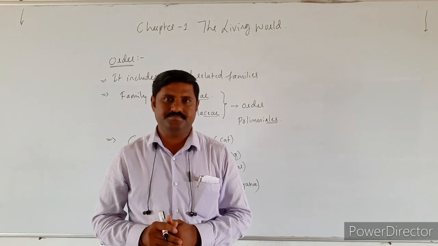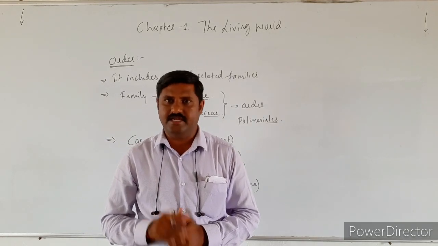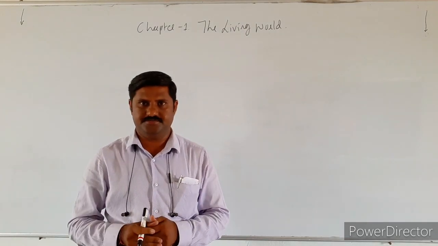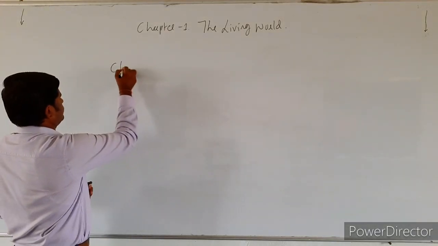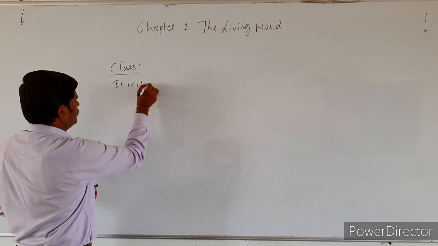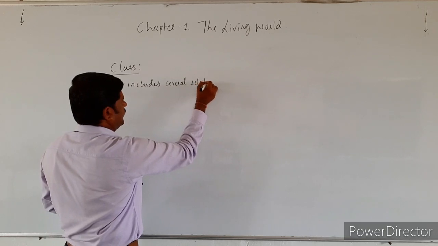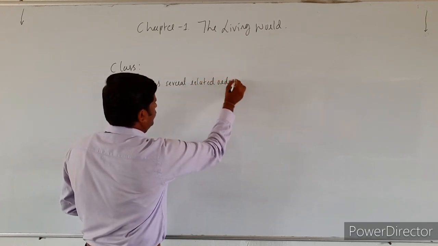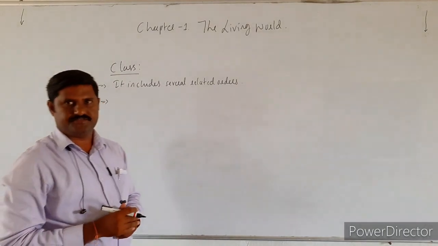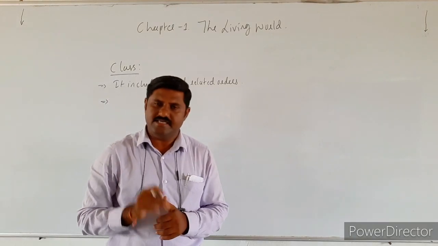The next taxonomical category is class. Let us see class. Class includes several related orders, right? Say for example, order Primata is there.